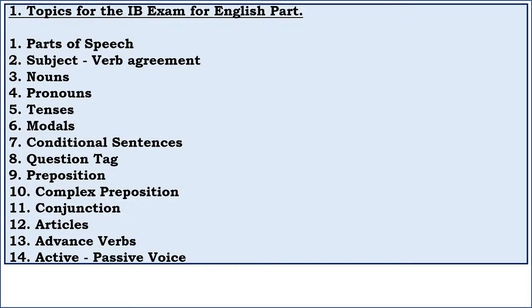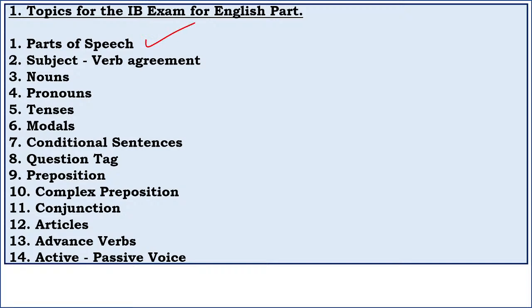These are very important parts of speech that you must look into to make the knowledge of your English pretty sound. So guys, the first chapter you should start with is parts of speech.